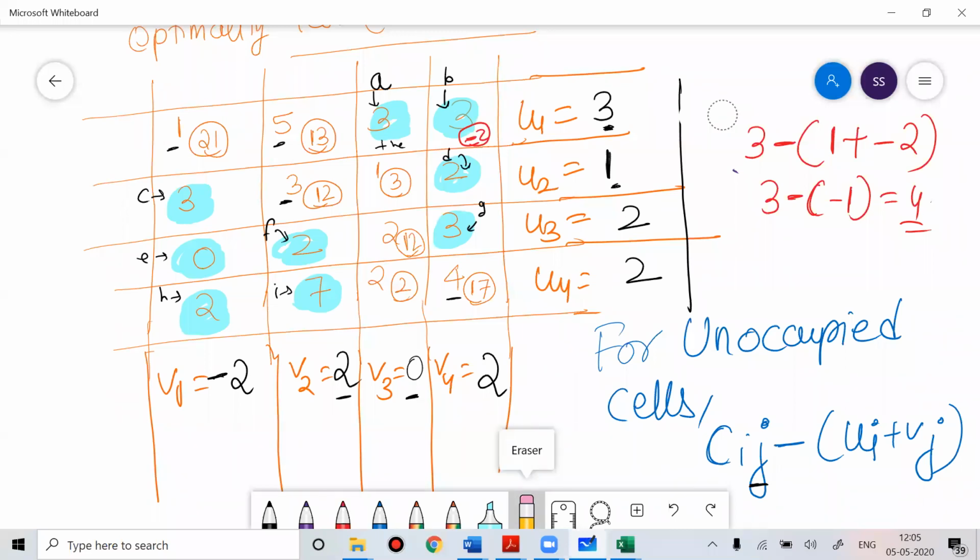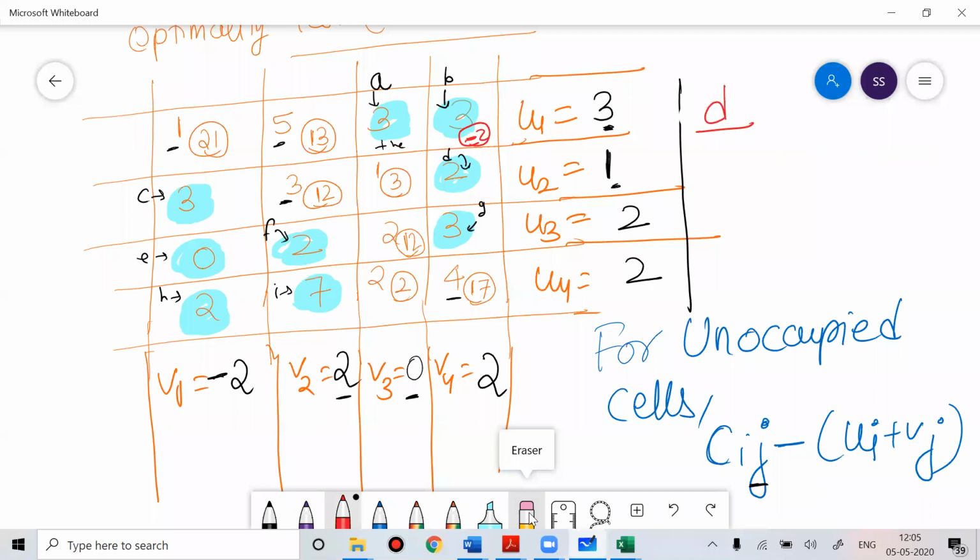So we have done till C. Now we'll do for D. For D, the cost is 2. 2 minus U, which is 1, plus V, which is 2. So 2 minus 3, you're getting minus 1. You got minus 1 for D.